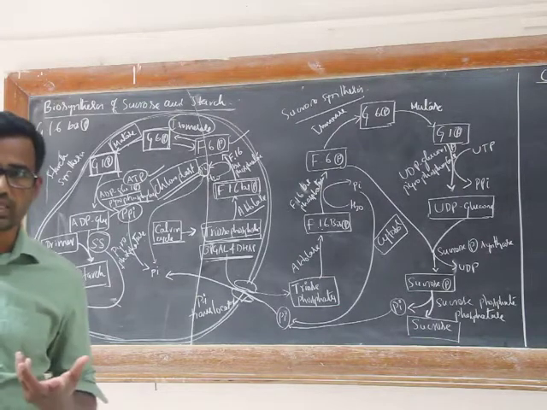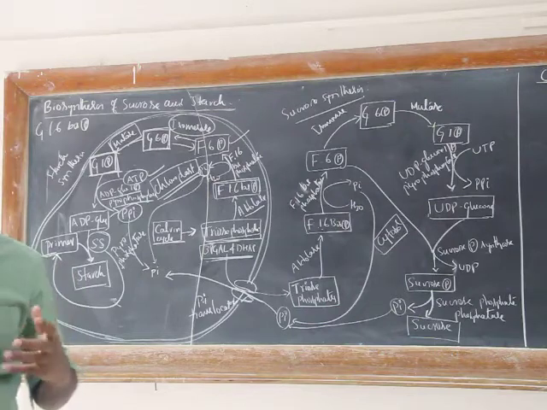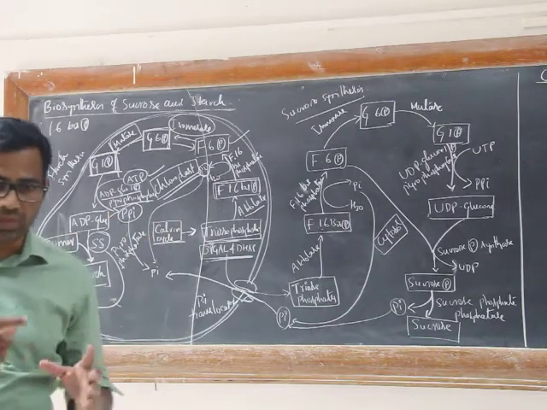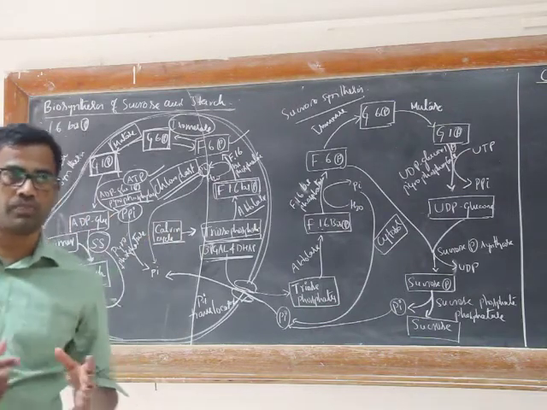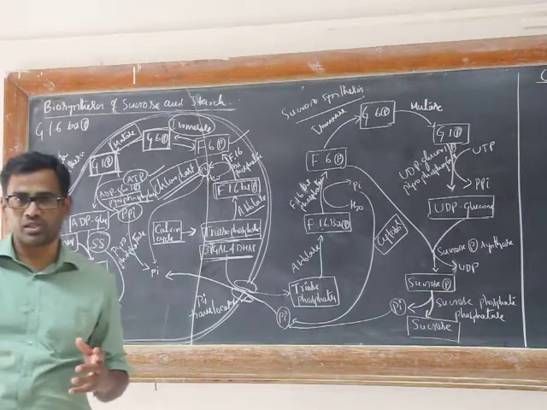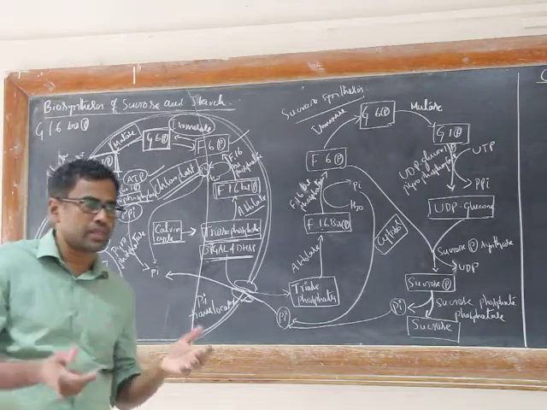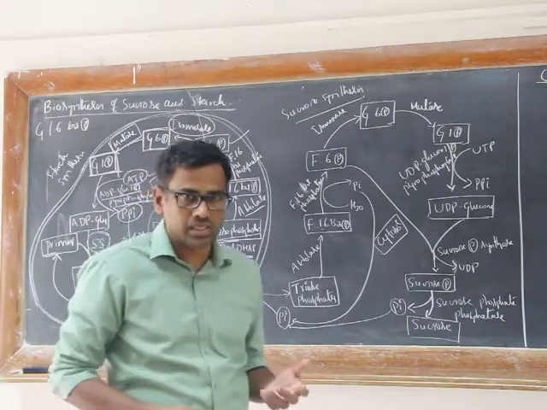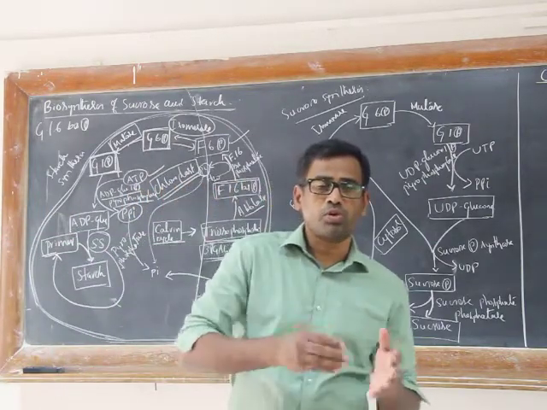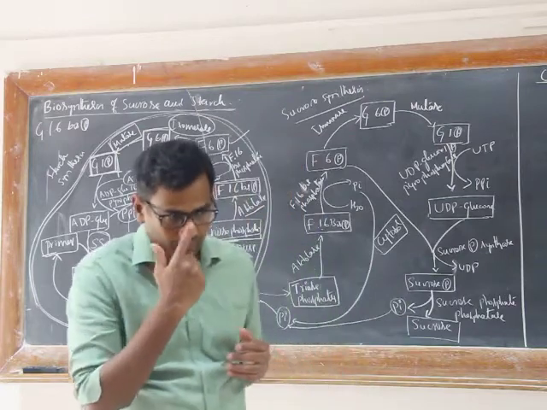Why is it transitory? Because that can be utilized to perform other metabolic functions during night time. Whenever plants require energy, this transitory starch can be utilized to perform other metabolic pathways.